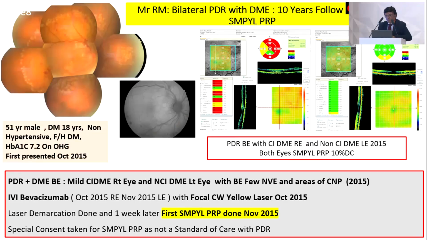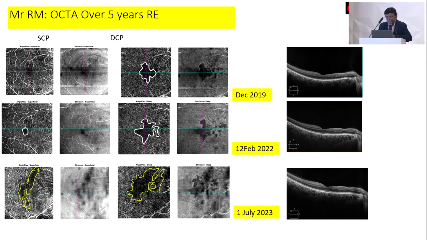I have now been treating patients with proliferative diabetic retinopathy with DME, and I have more than 10 years follow-up in about 3 patients who were willing to undergo micropulse laser. We had taken a special consent because in these patients I am doing a treatment other than PRP. So this is follow-up of one of those patients who comes to me once a year.